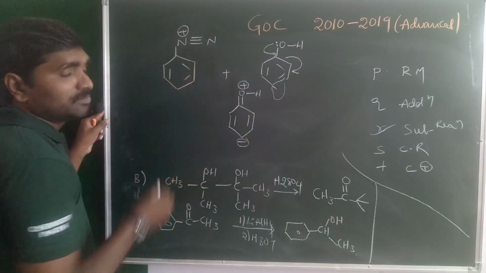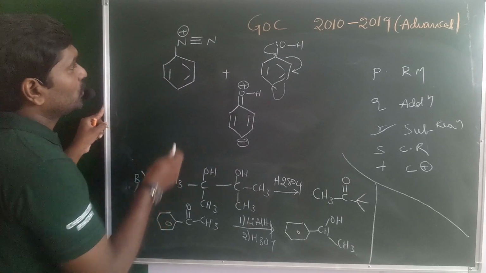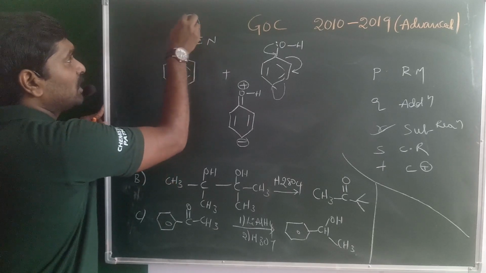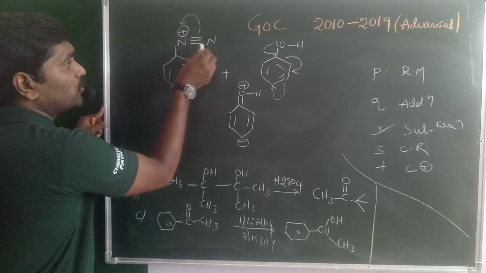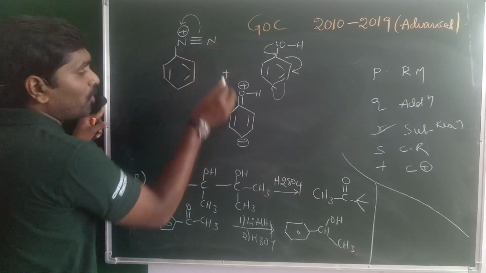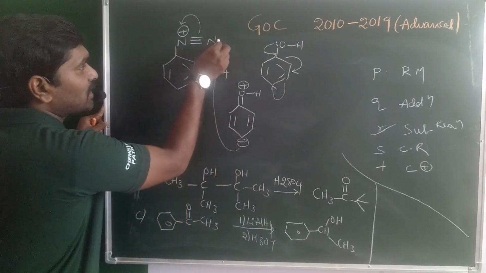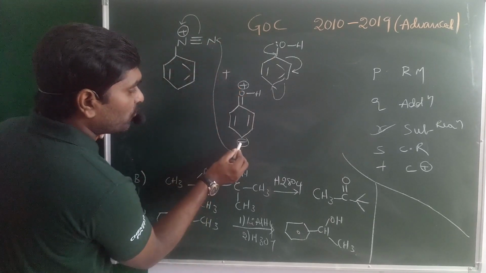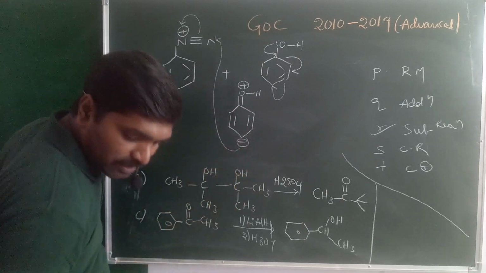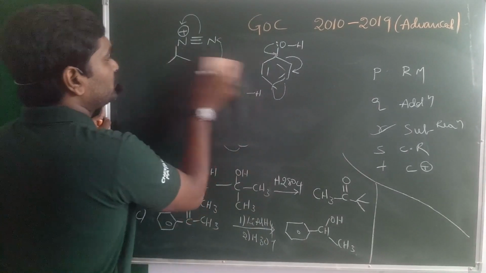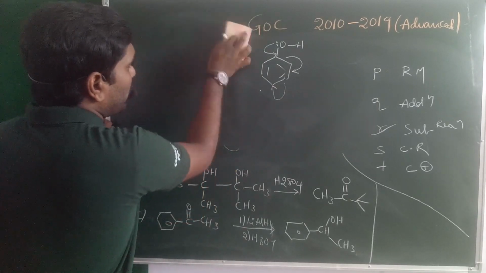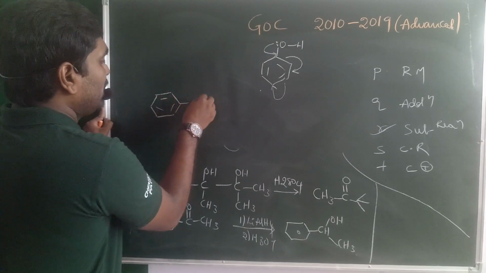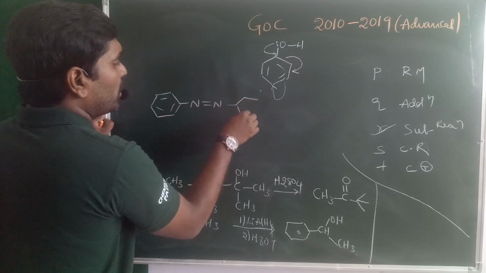In this azo compound, to minimize the positive charge on nitrogen, this triple bond shifts towards the left side nitrogen. This nitrogen may acquire the positive charge. The negatively charged electrons are donated to the positively charged nitrogen. That means this nitrogen may form a bond with the carbanion. So maybe the product is like this: C6H5 N double bond N. This may be bonded with the carbanion.